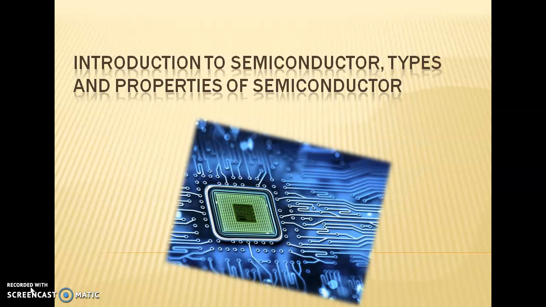Semiconductors will act as an on-off switch. Semiconductors will act as an amplifier. Semiconductors will act as signal detectors. So everything is of semiconductors. A wide variety of applications the semiconductors have. Now we are going to see the introduction to semiconductors, and the types and properties of semiconductors.